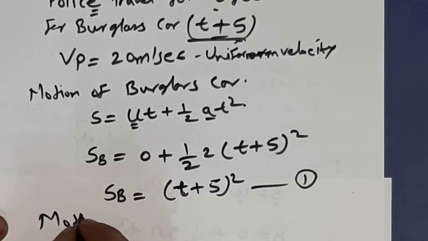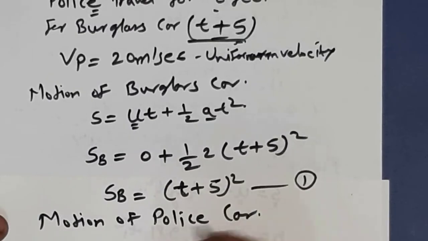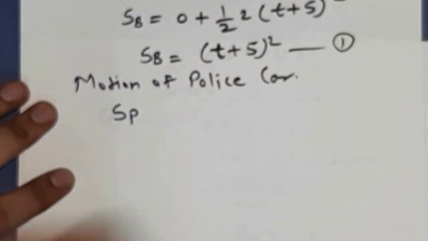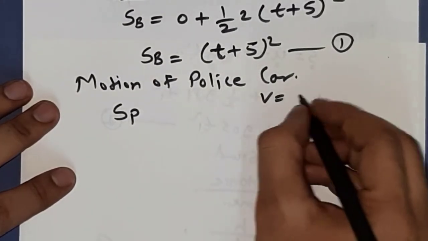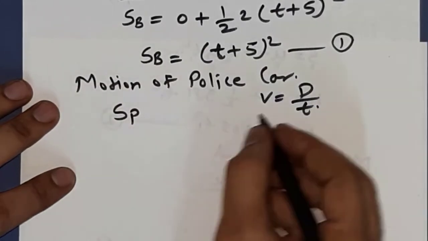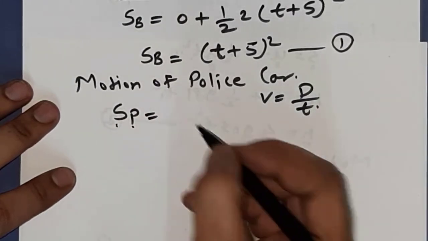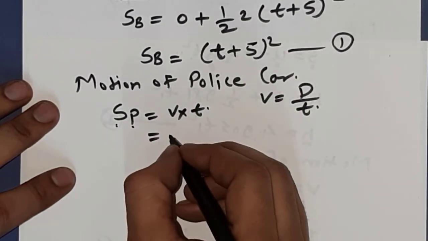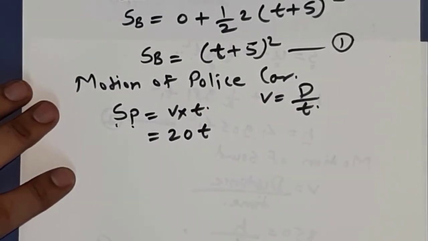Then considering the motion of the police car, we do not use this relation for the police car because for the police car the velocity is uniform. So simply we have to use velocity is equal to distance divided by time, or you can write distance is equal to velocity into time. So the distance traveled by the police car will be equal to the velocity of the police car into the time of travel of the police car, so that will be equal to 20 times t.